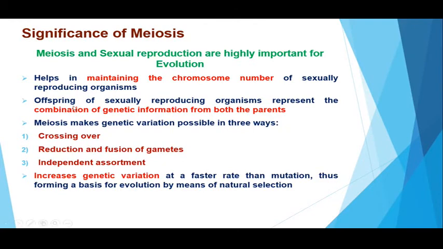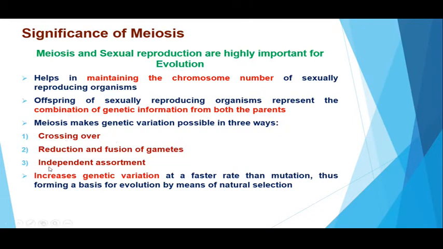Secondly, the offsprings of sexually reproducing organisms represent the combination of genetic information from both the parents. Meiosis makes genetic variation possible in three different ways, the first being crossing over that takes place during the pachytene stage of prophase 1. It involves a physical exchange of segments or genetic information between paternal and maternal chromosomes.